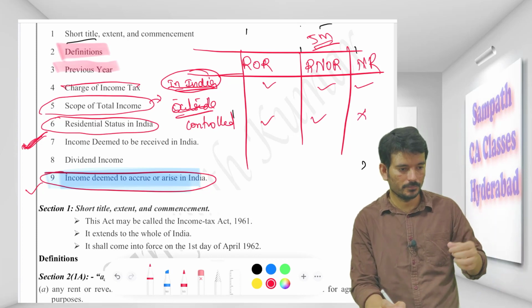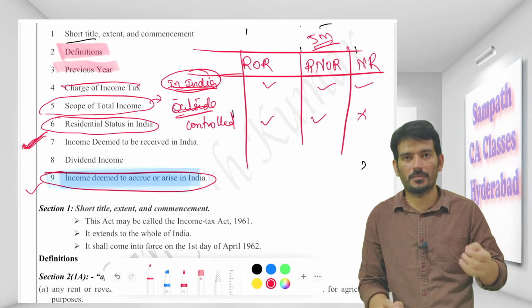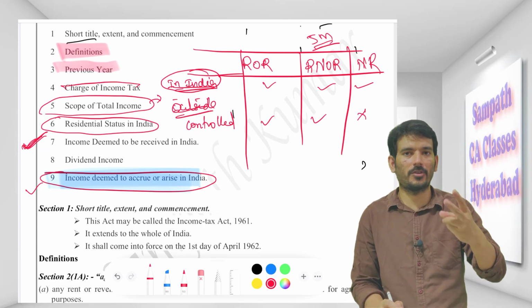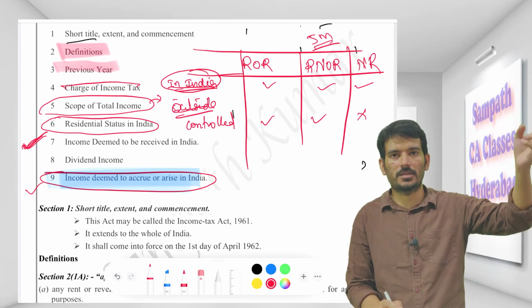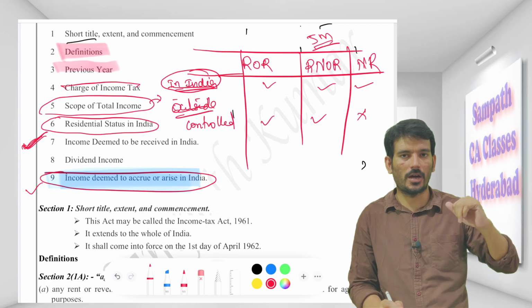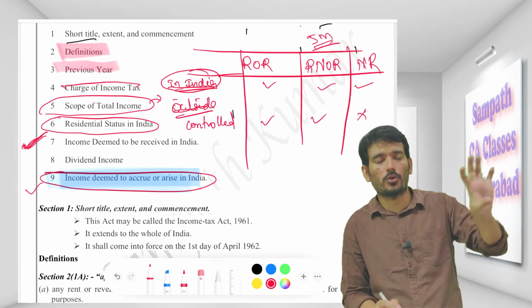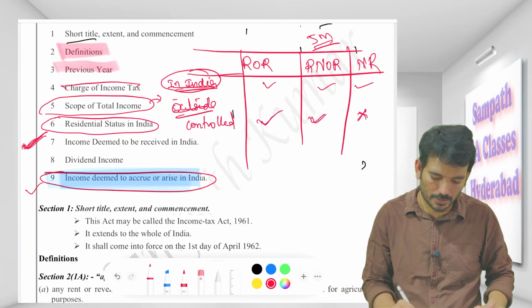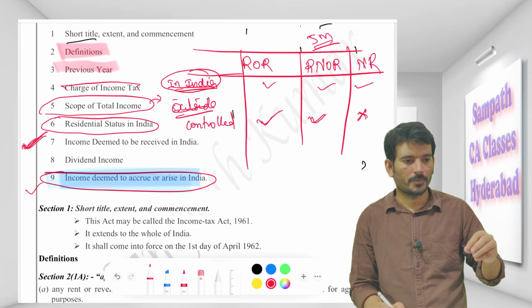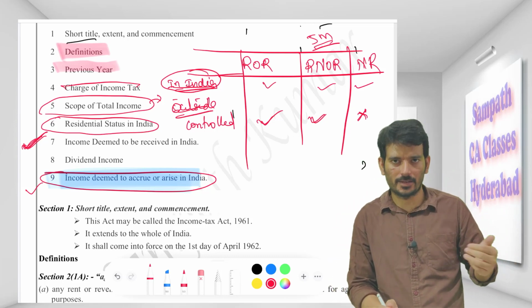Like, we'll take one example: Joe Biden is coming now. Maybe he has not yet come, but he is coming for 2 days. Maybe he has a business in the US only. For 2 days he is conducting business from here. For that, do you ask him to pay the tax in India? No, right? Though it is controlled from India, he is a non-resident, so we will not ask him to make the payment, but these two people have to pay. Like a commentator, you take an example like Bradley, for an IPL, he keeps coming, no?